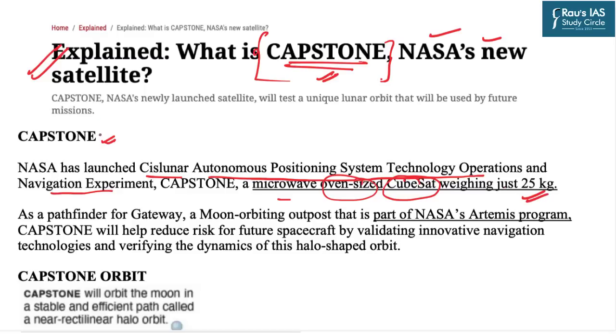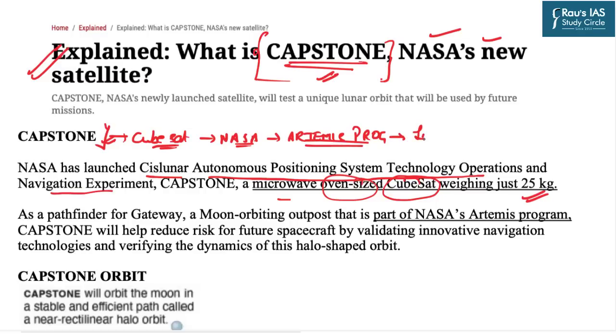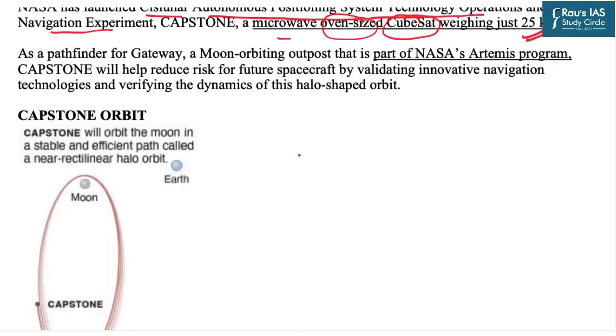So first of all, what is CAPSTONE? It is a CubeSat which is launched by NASA under its ongoing Artemis program. Now, this Artemis program is specifically dedicated to the lunar exploration. Now, these are the key facts. Okay, so Capstone will be dealing with the lunar exploration, and this satellite will move in the halo orbit.